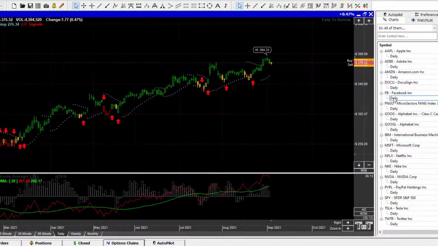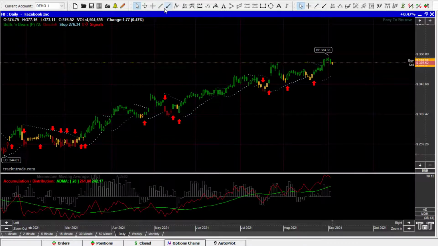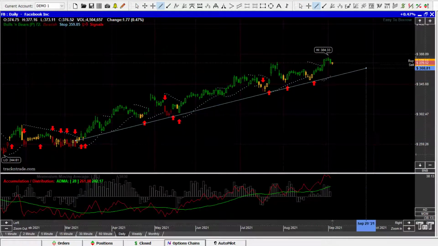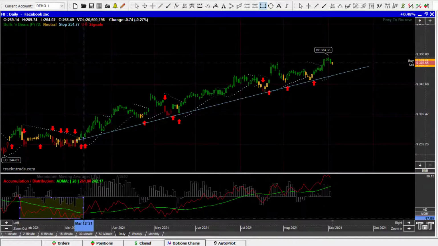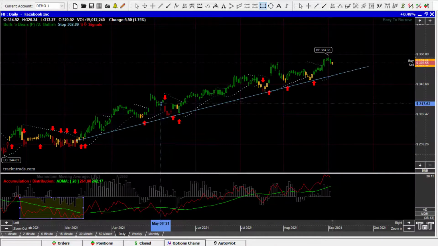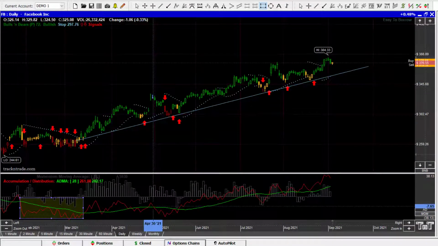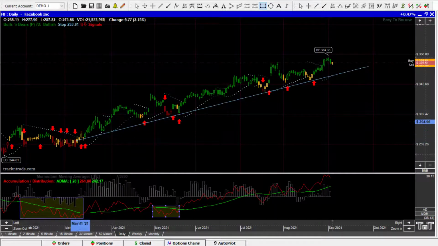Now let's come down to Facebook. Facebook, beautiful big long uptrend. This market's really been doing well. This big accumulation stage down here was where we all got in for that breakout. And whether you rode it all the way up or not, that's a question. But we do have lots of little pullbacks in here. It looks beautiful, but it's kind of choppy and gone sideways. You'd really need to have some long-term options and hold on to this market to achieve this, because it did have lots of pullbacks.